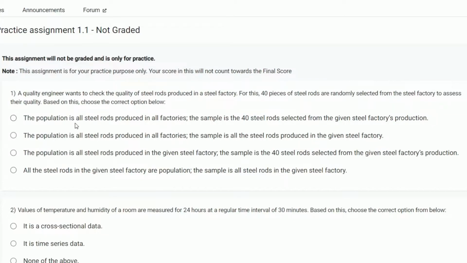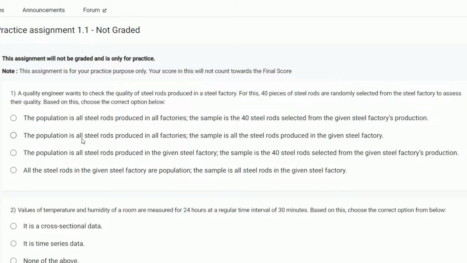The population is all steel rods produced in all factories. The sample is the 40 steel rods selected from the given steel factory's production. No, because the sample is the 40 steel rods from the given steel factory's production. It is okay, but the population cannot be steel rods produced from all factories. It is only for this factory only.